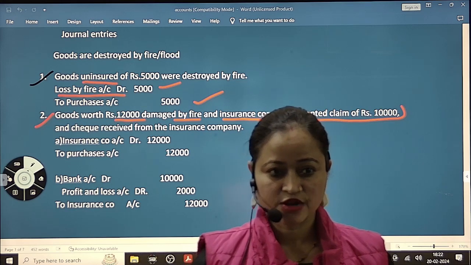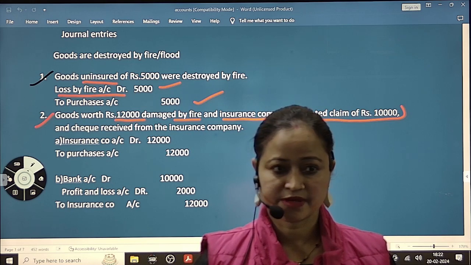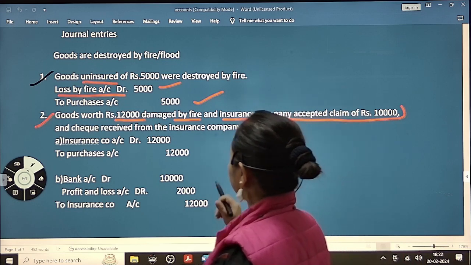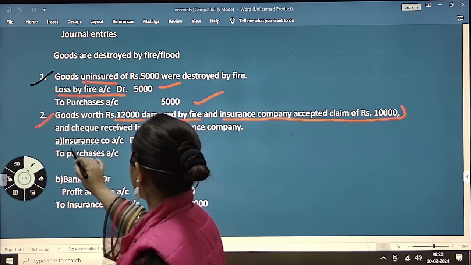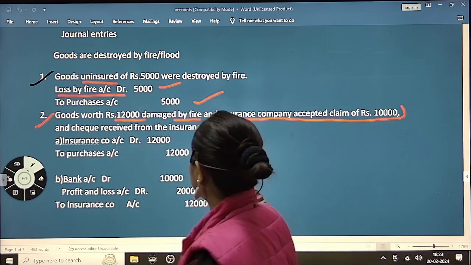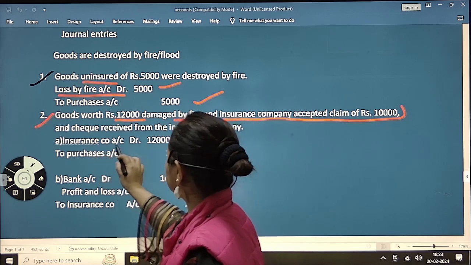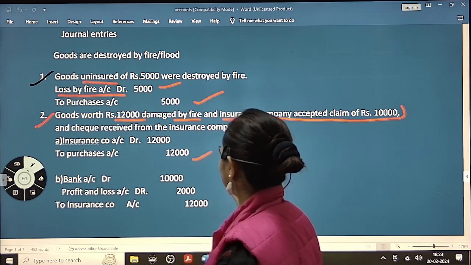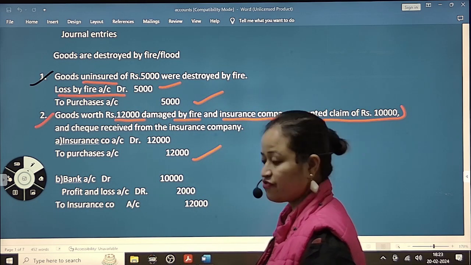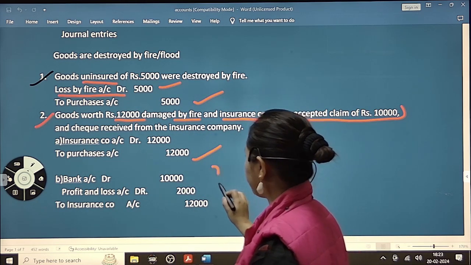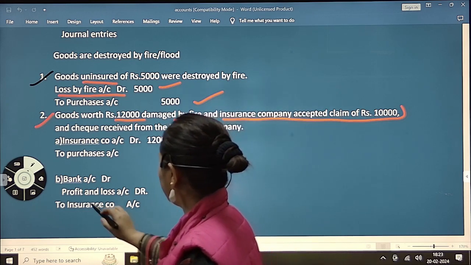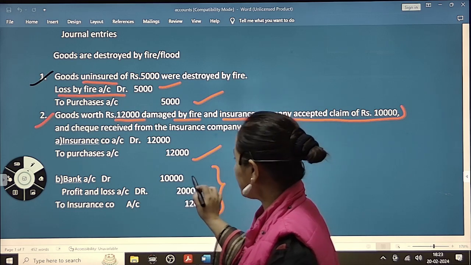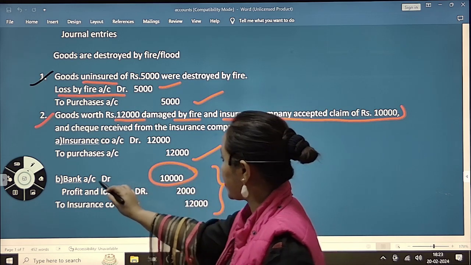So in that case, what is the loss? 2,000 is the loss. The first condition you can see here: when the insurance company accepts the claim, it is insurance company account debit 12,000 to purchase account 12,000. And when the insurance company gives the money, 10,000 is given by the insurance company, that is bank account debit.